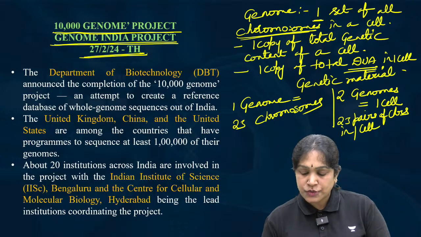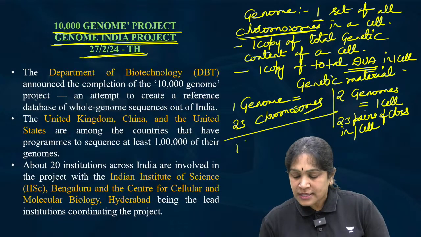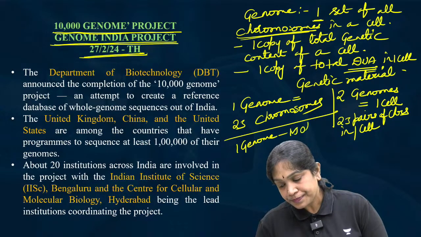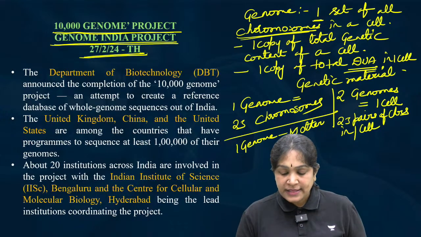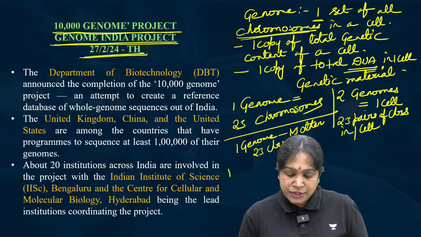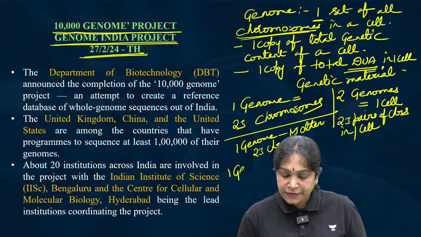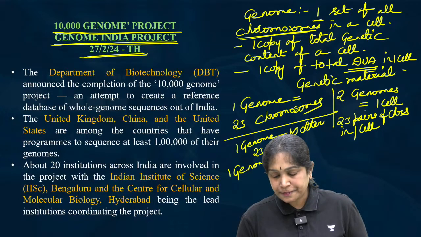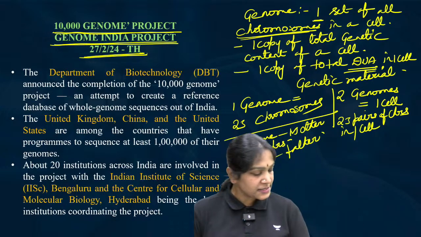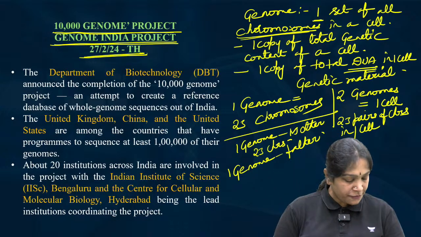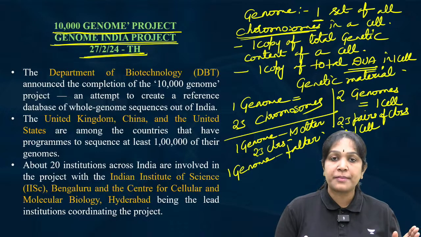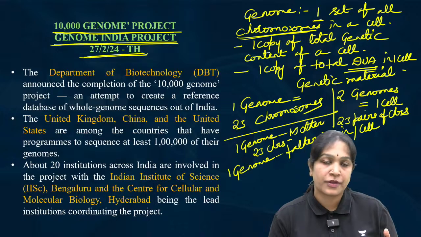Out of these two genomes, one genome we get from the mother, I mean, we get 23 chromosomes from the mother, and the other genome we get from the father. I hope it is clear. We have a total of 46 chromosomes. In that, 23 chromosomes from the mother, 23 chromosomes from the father.